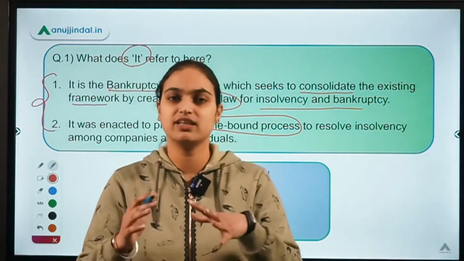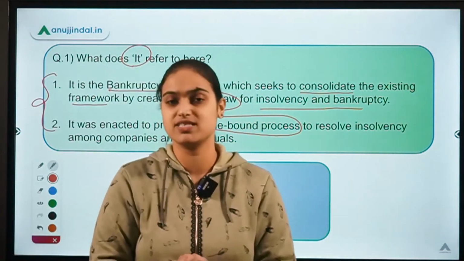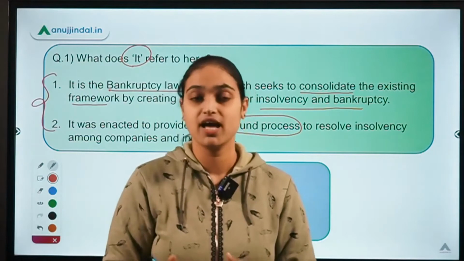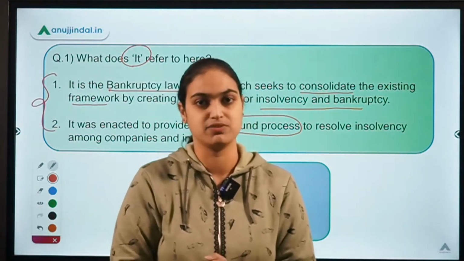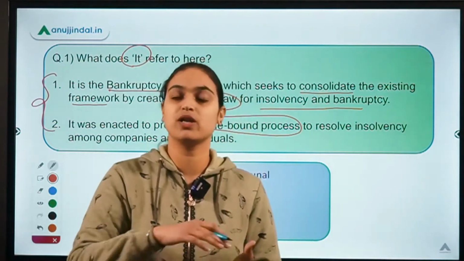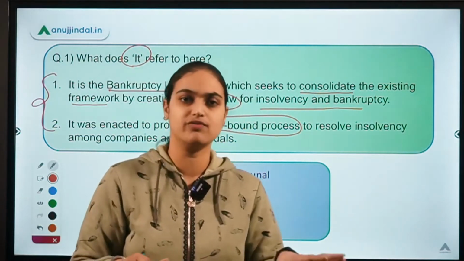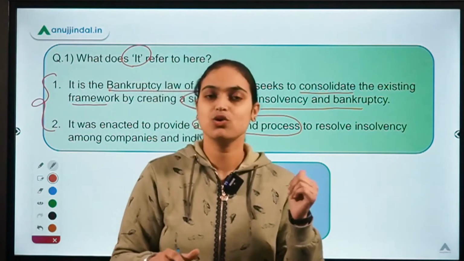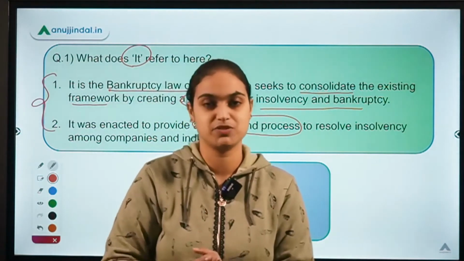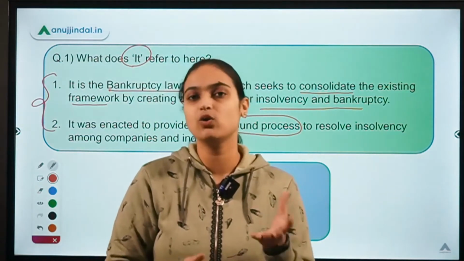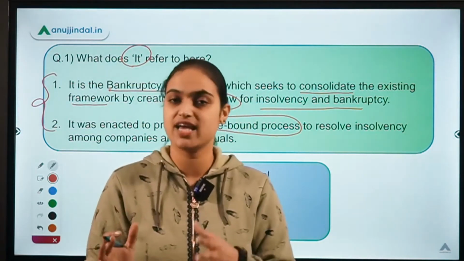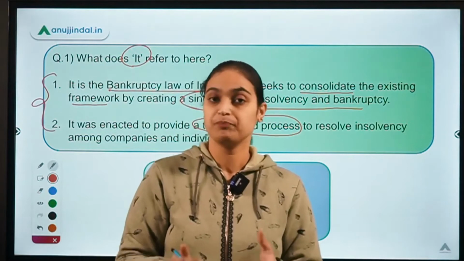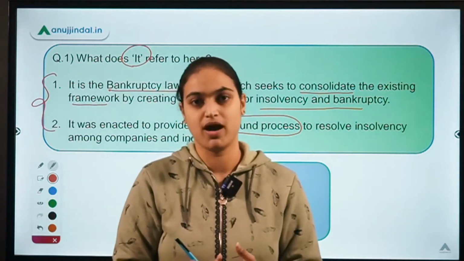What happened was the laws which existed before IBC were a lot fragmented and it took a lot of time to resolve the cases of insolvency and bankruptcy. So there was no one law which would cover all the cases for your insolvency, for your bankruptcy. So came up the Insolvency and Bankruptcy Code. It was a single window, an umbrella legislation which will cover all the insolvency and the bankruptcy cases. And that also in a time-bound manner.